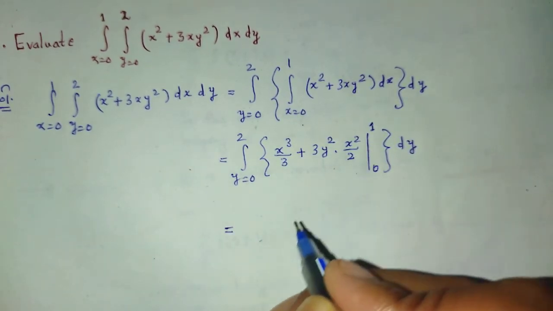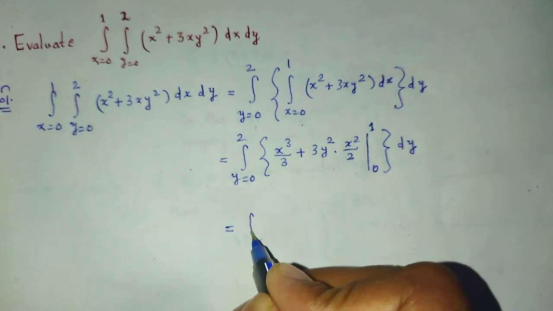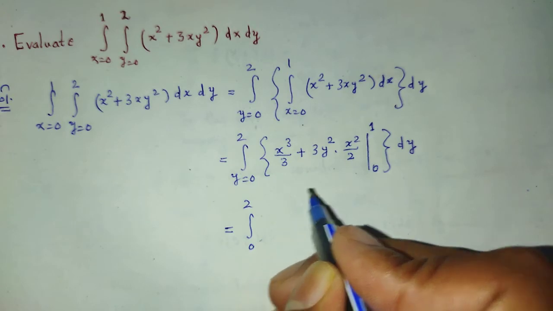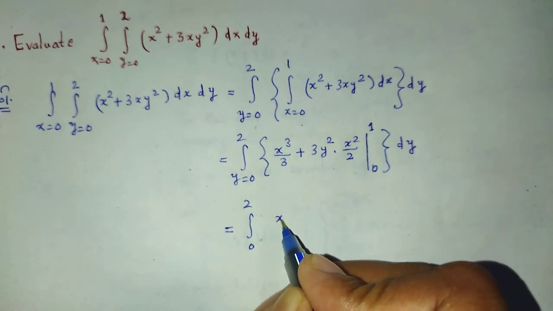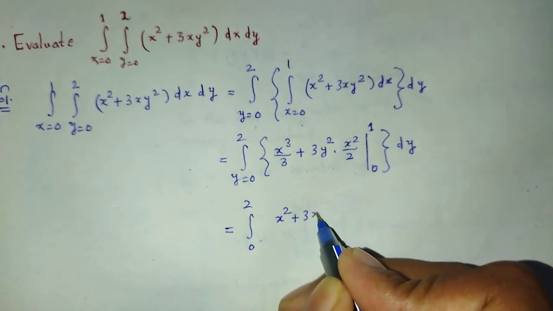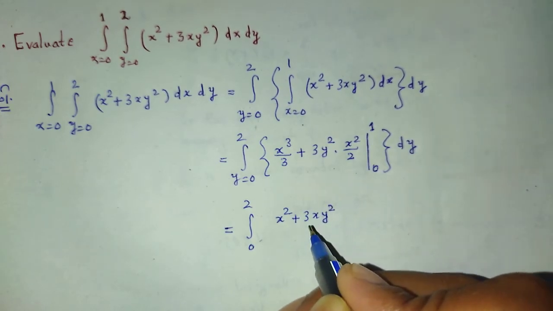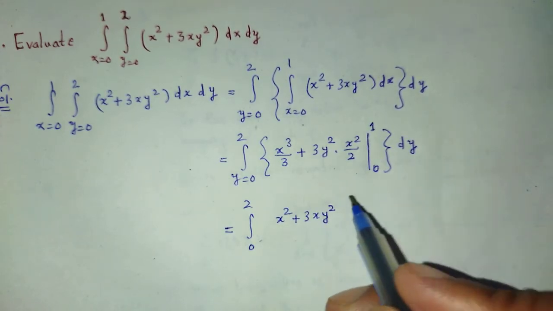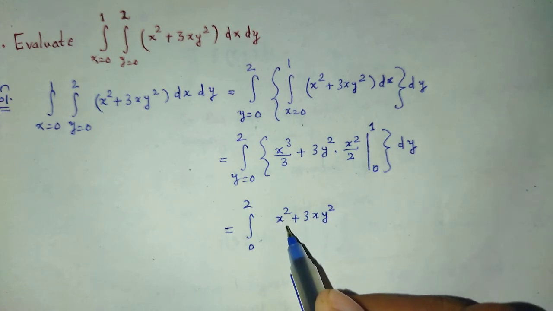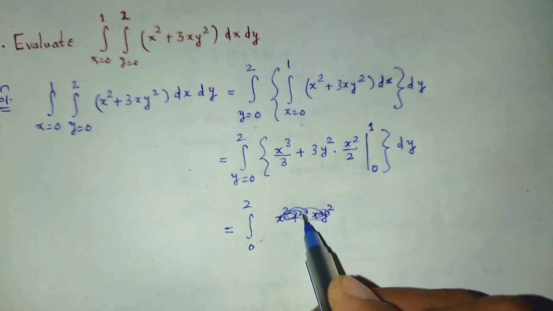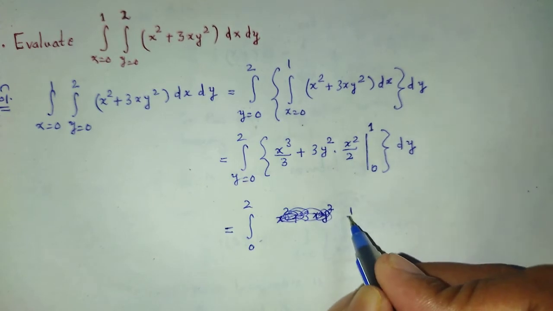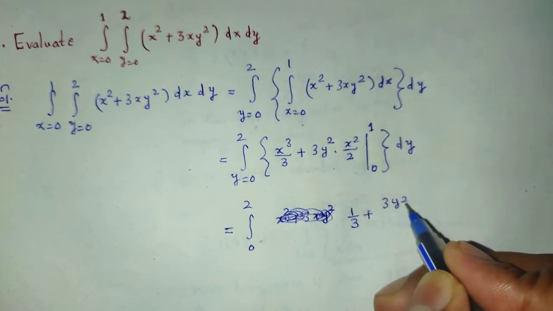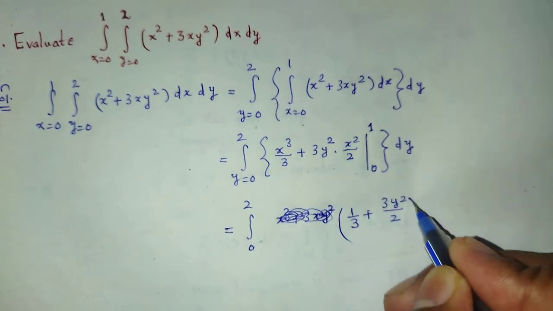Putting the limits, we have 1 by 3 plus 3y square by 2 dy.